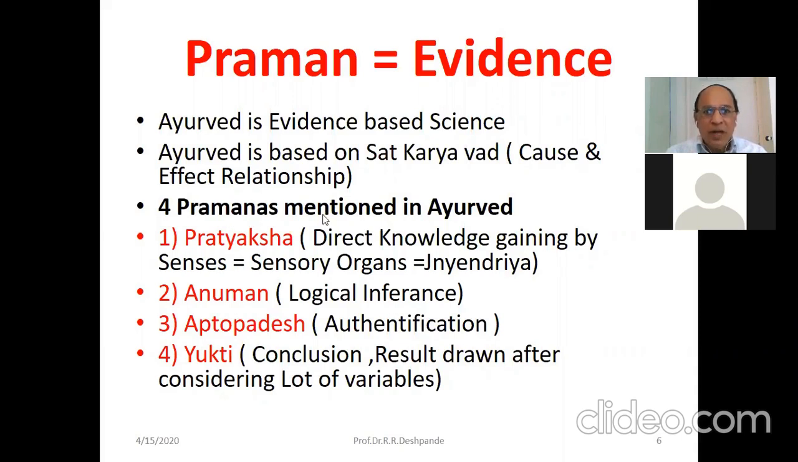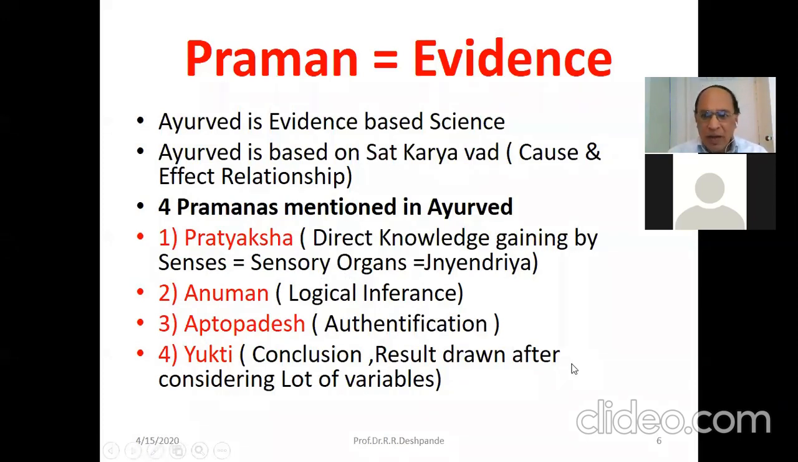So 4 pramanas are there in Ayurveda: Pratyaksha, Anumana, Aptopadesh and Yukti. Pratyaksha is direct knowledge that we get from our sensory organs. Eyes, ears, nose, tongue, skin, in Ayurveda also, are called Jnanendriya, which gain the knowledge. And research is nothing but gaining knowledge. So we use this pramana.